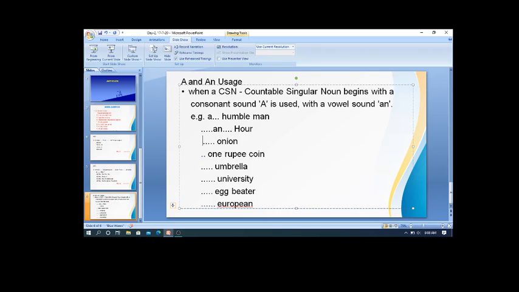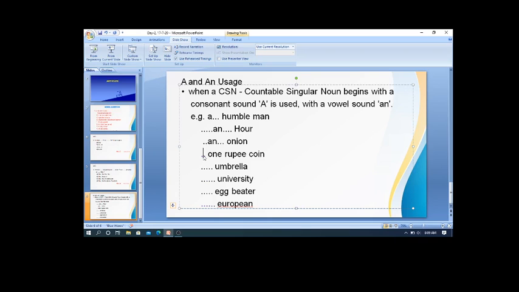O-N-I-O-N. Onion. Here O is giving an O sound. Onion. So it begins with a vowel sound. That's why an is used, obviously. Now come to this one. This CSN, ONE RUPEE COIN. This is one rupee coin.